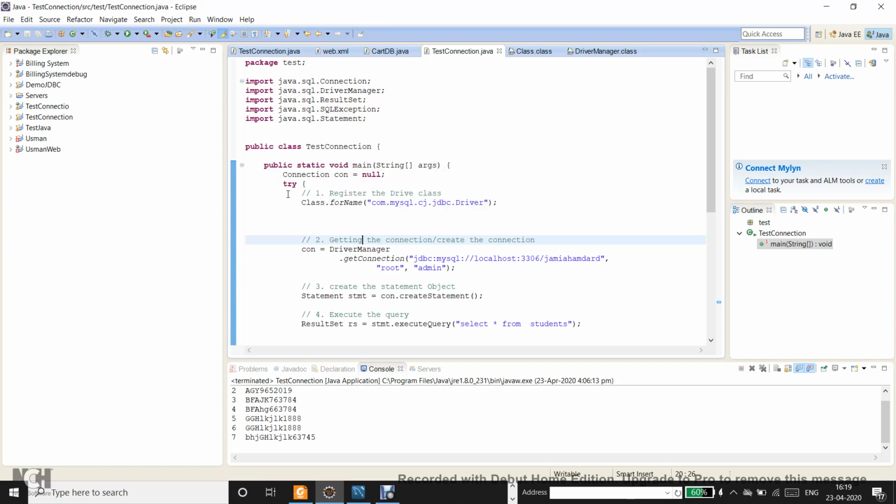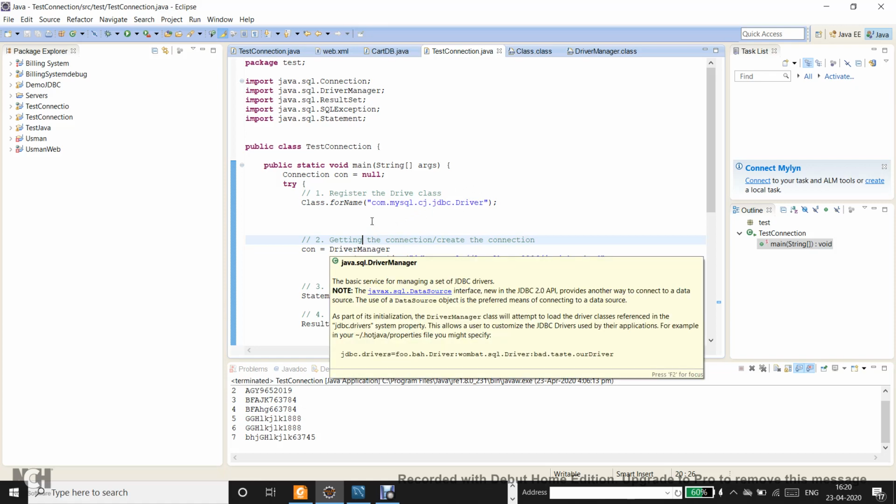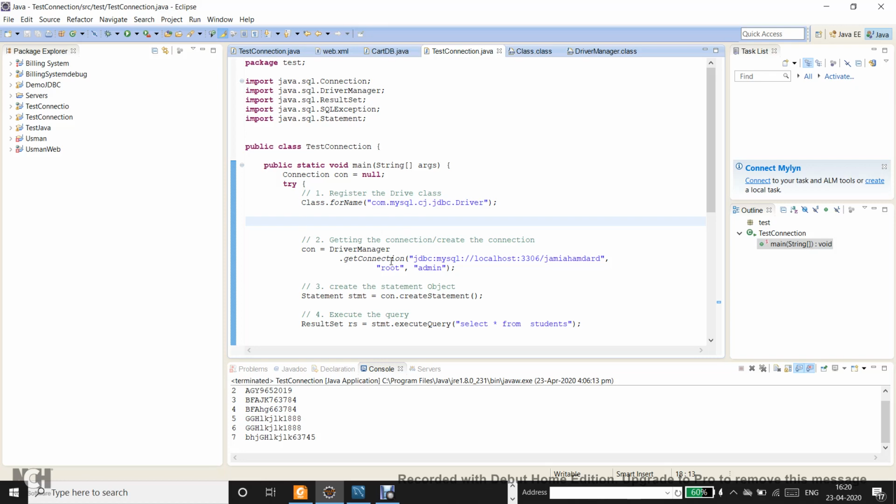So the static block is basically what runs while you load a driver, or when the driver is loaded by the class loader. The first thing that happens is the static block is executed even before the object is created. We have not yet created the object anywhere. In fact, the object will be created by the DriverManager itself. You will just call the DriverManager getConnection method in the next line.